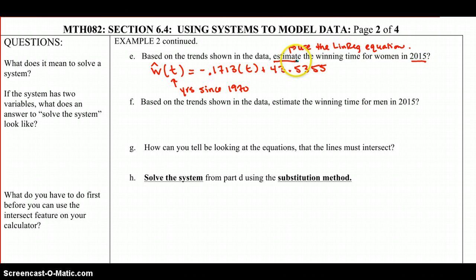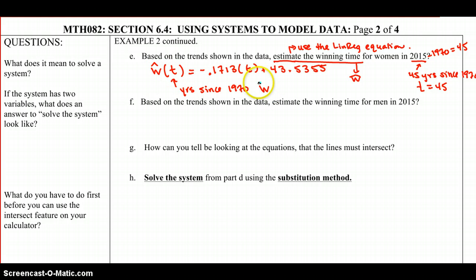So we want to estimate the winning time. So we want W, the winning time, and we want to estimate, so a little hat on there. And then for the year 2015, in 2015, this is 45 years since 1970. If we take this and subtract 1970, we get 45. So this is a value of our variable t of 45. So we want the estimated winning time when the input variable is 45.